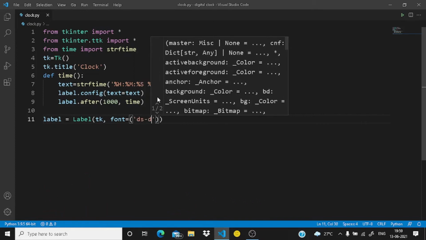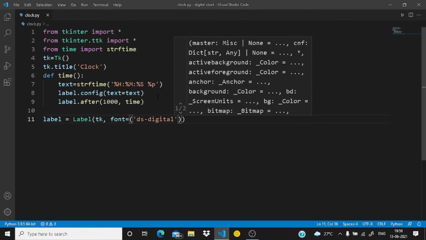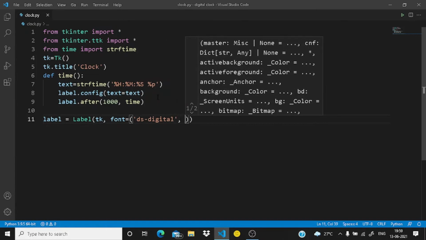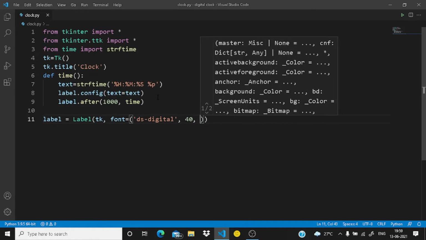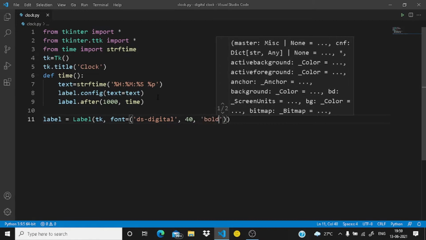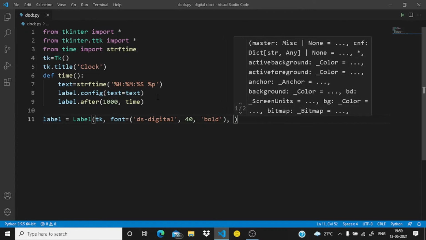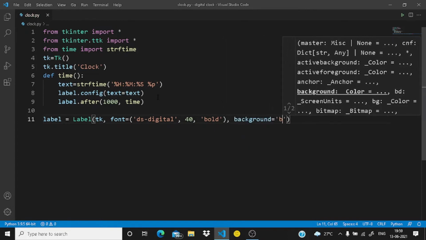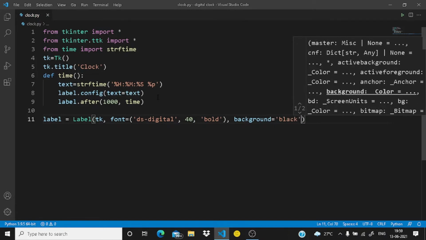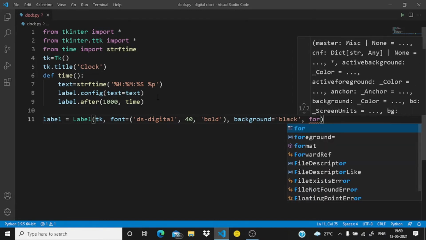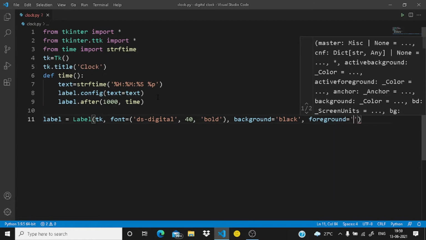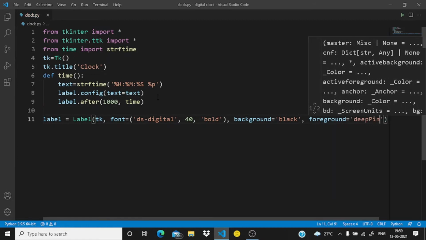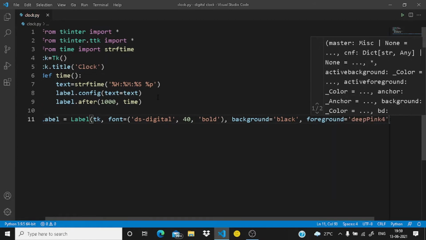So the name of the font is DS Digital. Give a comma, and then you have to write the font size, for example 40. Now it will be bold. Okay, then give a comma, and now you have to write background equals black, then foreground equals deep pink 4. Okay,